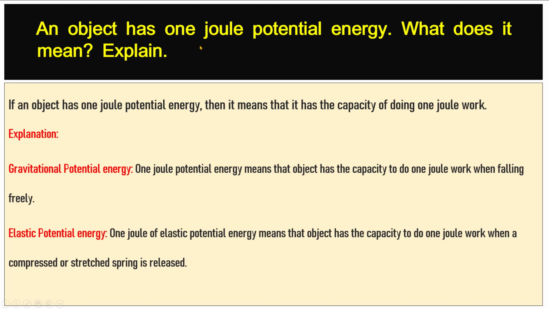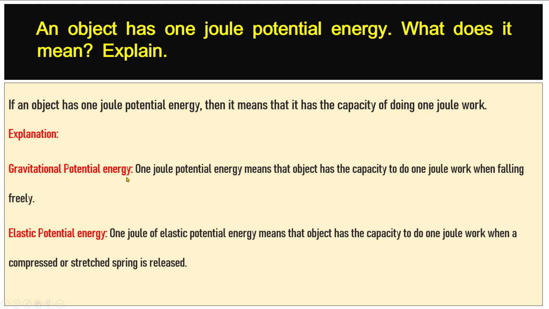An object has 1 joule potential energy. What does it mean? Explain. If an object has 1 joule potential energy, it means that it has the capacity of doing 1 joule work.